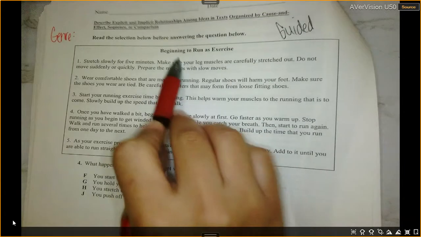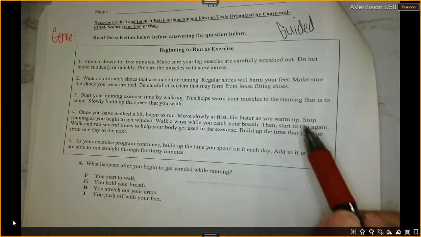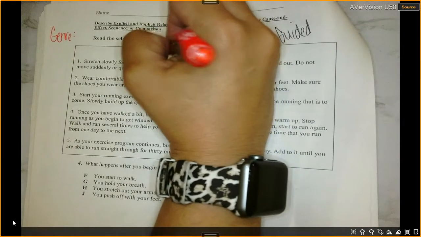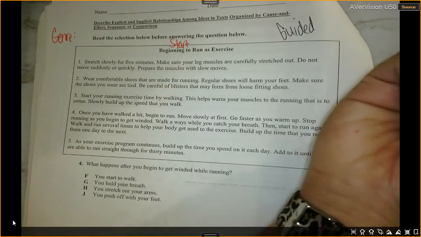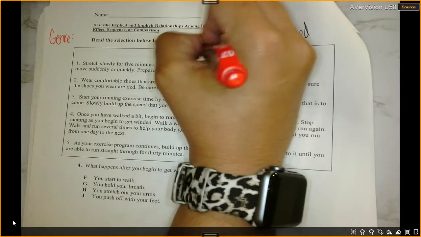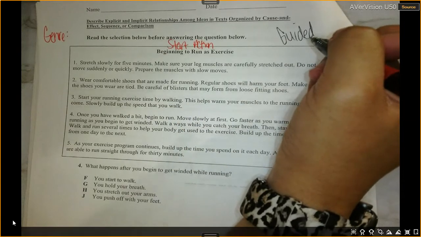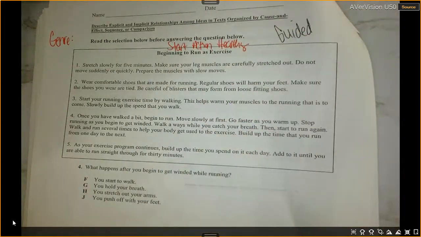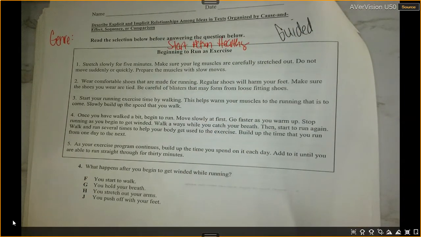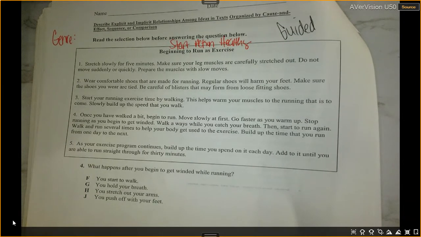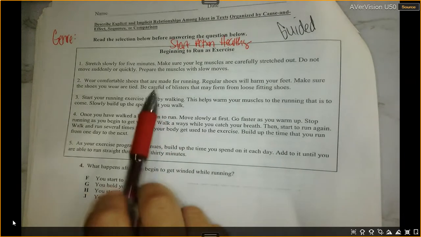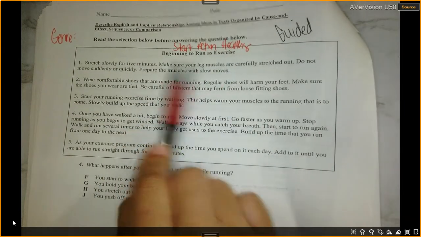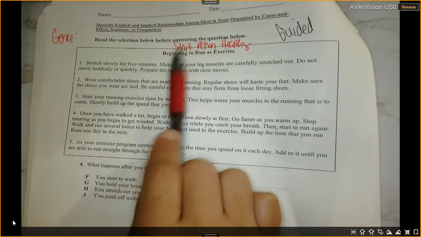So first of all, I see a title. Beginning to run as exercises. So beginning, what is the synonym for that? So we can put start. Run, it's an action. And exercise, mostly we could be related to health, right? Or healthy. So you can write health or healthy. Do I have any other graphic or print features like underlined words, bold prints, italics? So as I go through it, I don't see anything. But I do know that this, my title, beginning to run as an exercise, I know that is true.